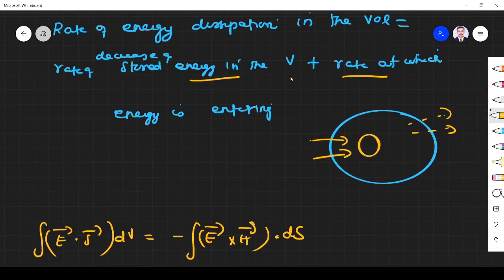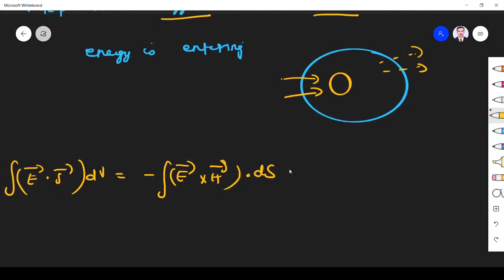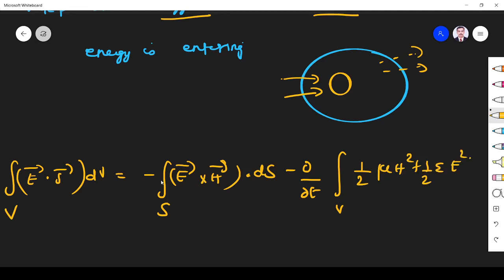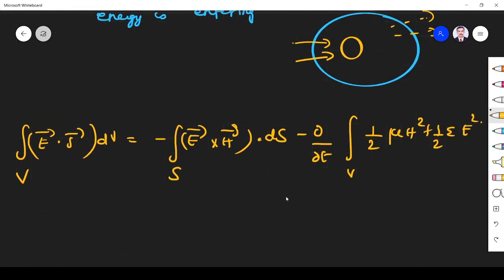If I bring those two terms over, it will become minus ∂/∂t of the volume integral of 1/2 μH² plus 1/2 εE². The surface integral and the volume integral. Yes or no? So now you see it is E dot J. What is this one? This is power dissipated in the volume.